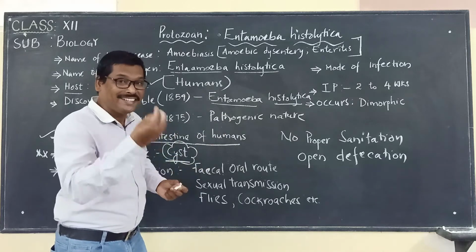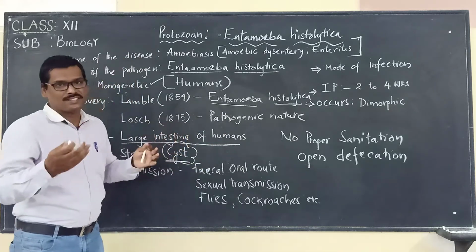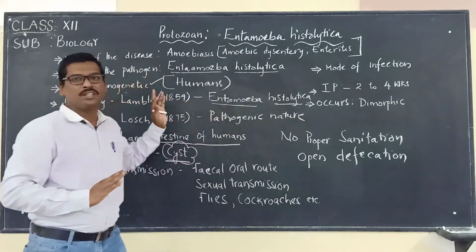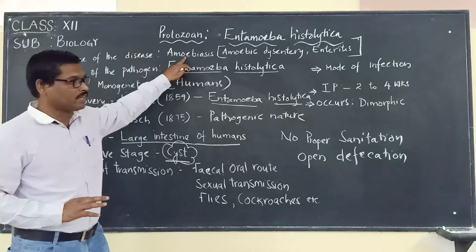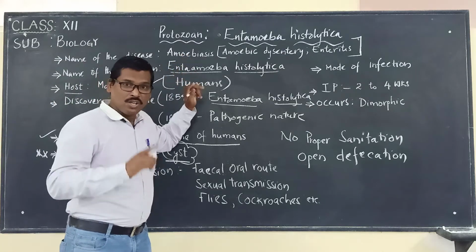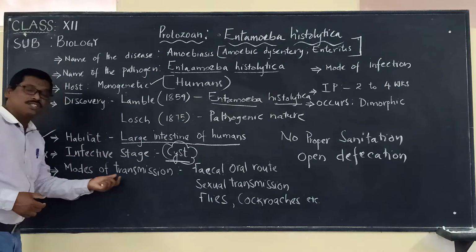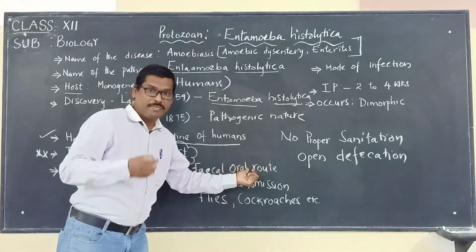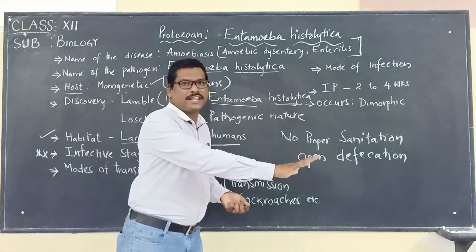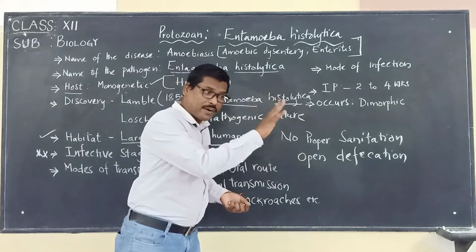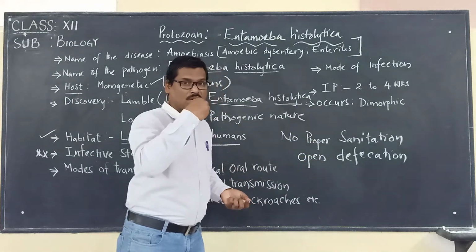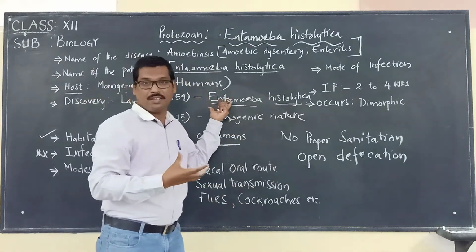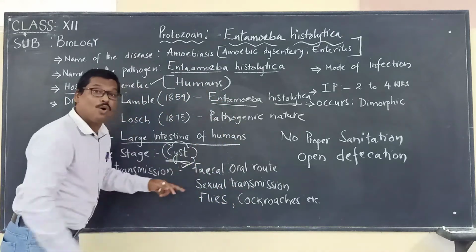And when a person eats this food, there are more chances that that individual will suffer with what? The same disease called amoebiasis. So that's why we are saying the mode of transmission is the fecal oral route. Fecal oral route means the fecal matter is defecated, and through oral contact we are taking food which is contaminated with this particular pathogen. So that's why we use the word fecal oral route.